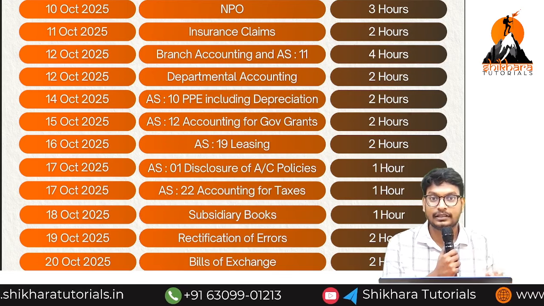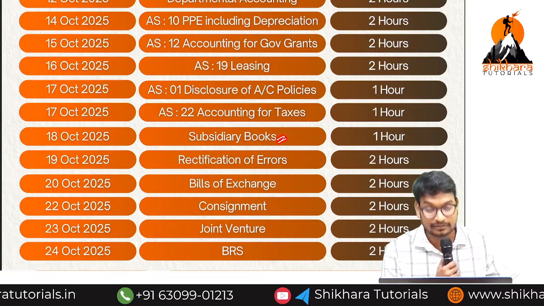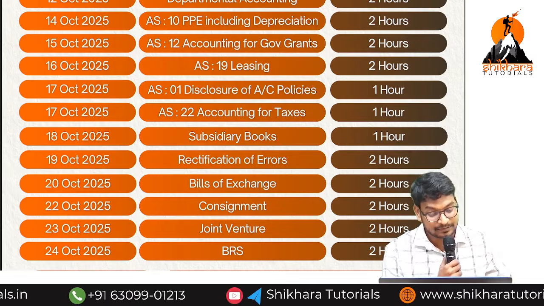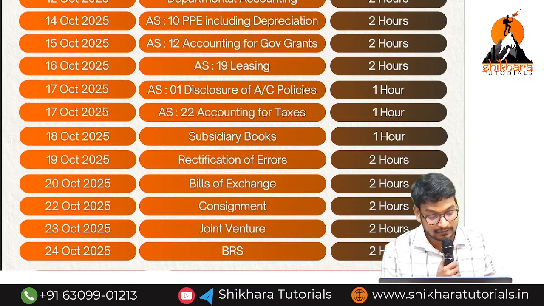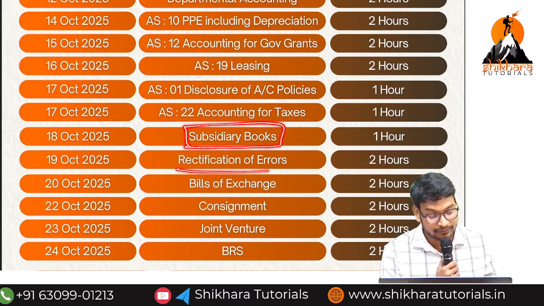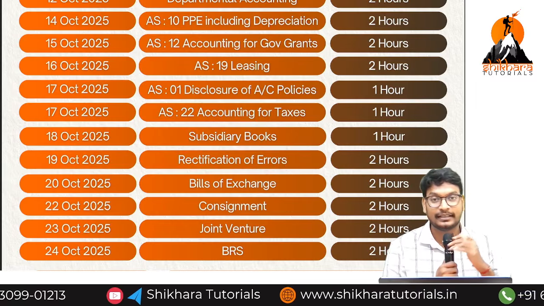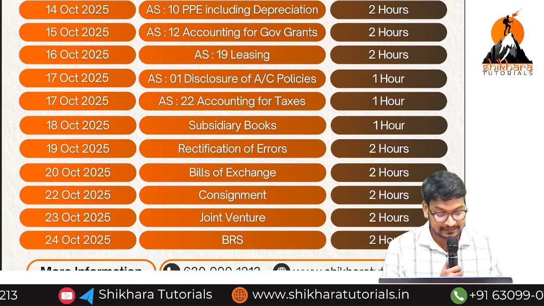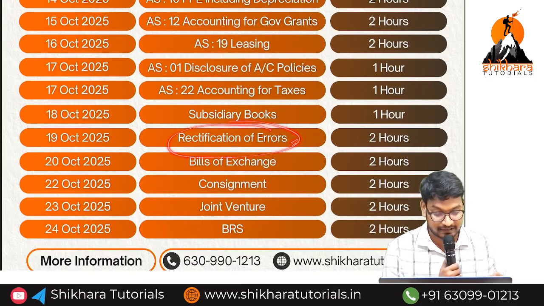Then, the most important area, which I love, is subsidiary books. Without subsidiary books, you cannot understand rectification of errors. If you listen to my class on subsidiary books, you can easily do rectification of errors. Easily we can get 7 out of 7 marks in the examination. I am saying damn sure you will get 7 out of 7 marks if you attend these sessions on rectification of errors.